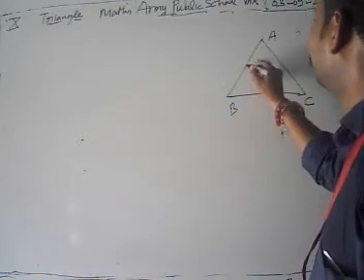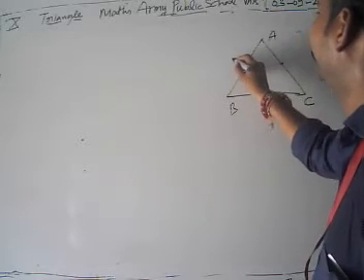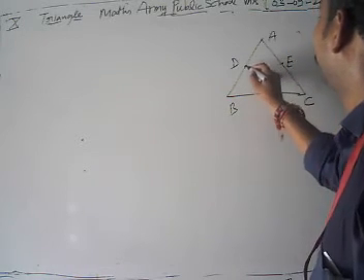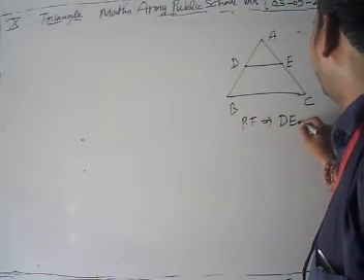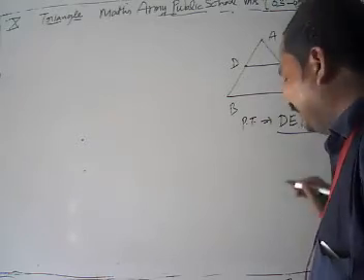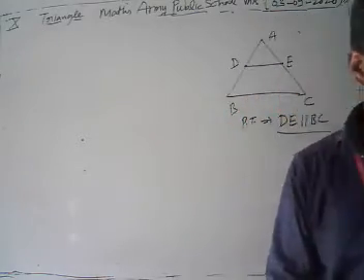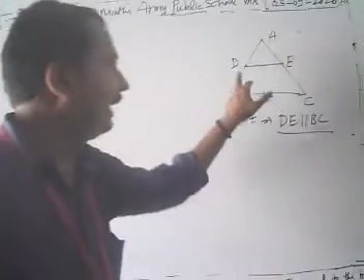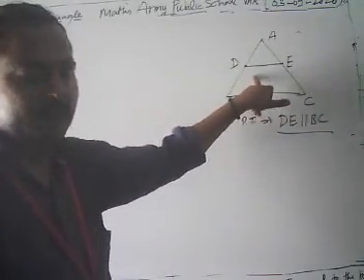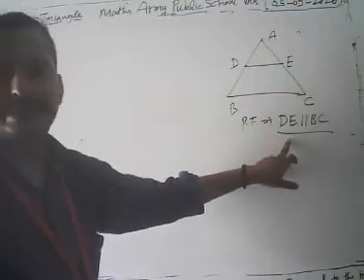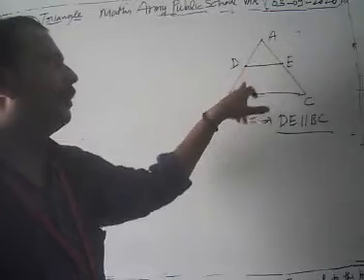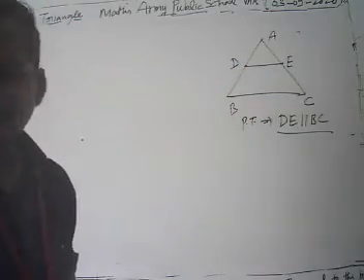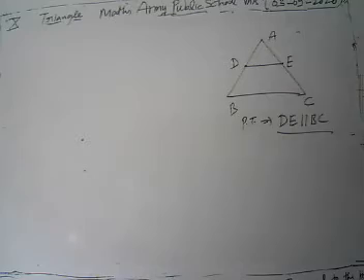ABC. And just suppose we have D and E as its midpoints. Then what we have to prove is that DE is parallel to BC. It's given that D is the midpoint of AB, and E is the midpoint of AC. Then we have to prove here DE parallel to BC.